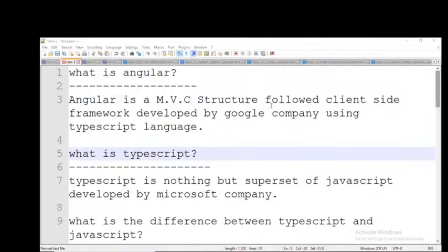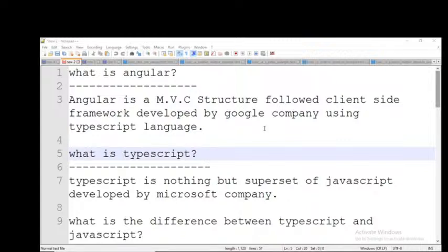Now, coming to this introduction. What is Angular? Angular is an MVC structure followed client-side framework, developed by Google company by using TypeScript language.